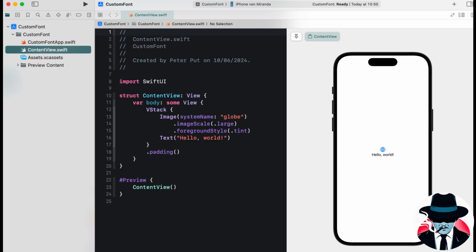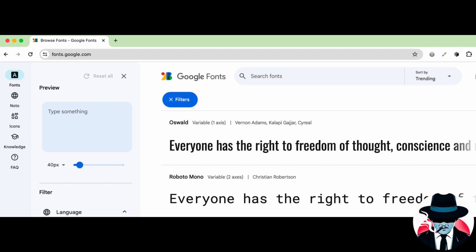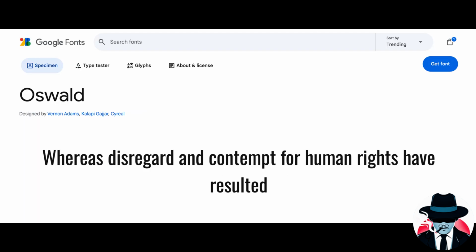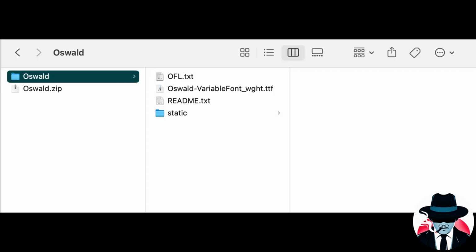When you create a new iOS project using SwiftUI, you get a default content view looking like this one. To use a custom font in your application, you need to take a couple of steps which are shown now. First, you need to download the font files. In this example we use Google Fonts as a resource to download one.